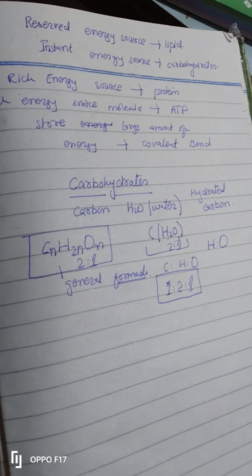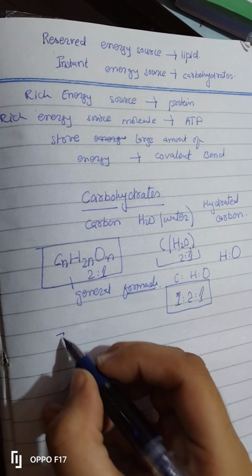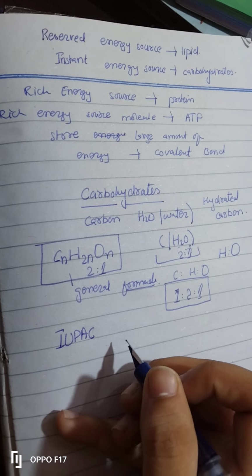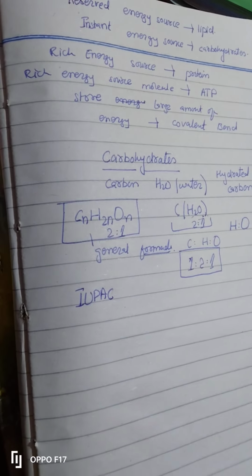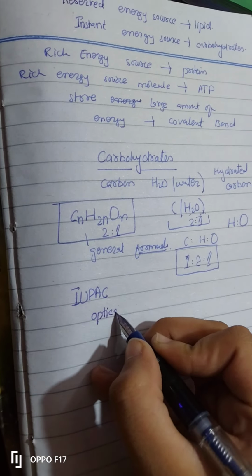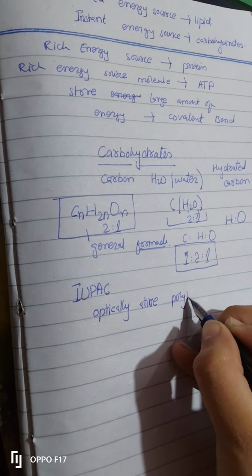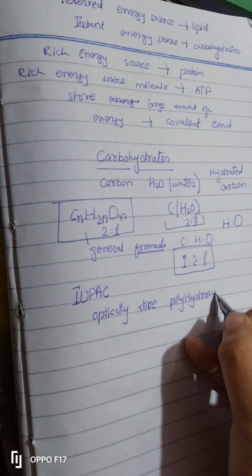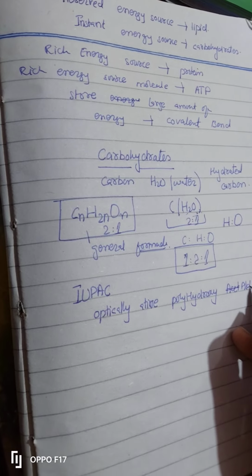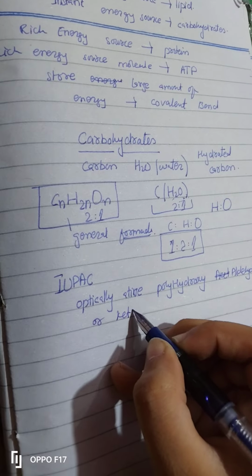So now let's talk about the IUPAC meaning of the word carbohydrate. According to IUPAC, the International Union of Pure and Applied Chemistry, the meaning of carbohydrate is optically active polyhydroxy aldehyde or ketone.